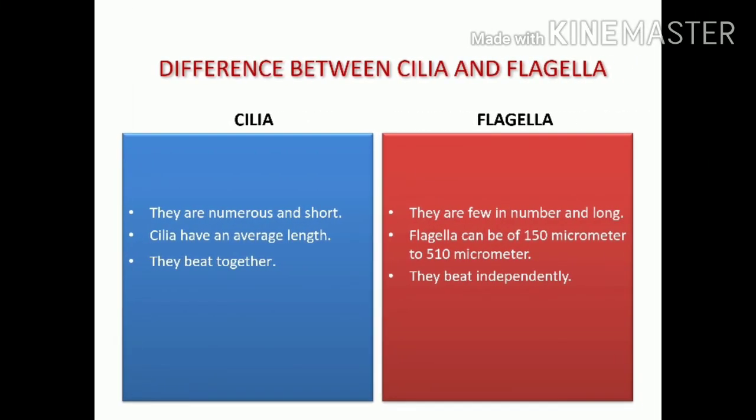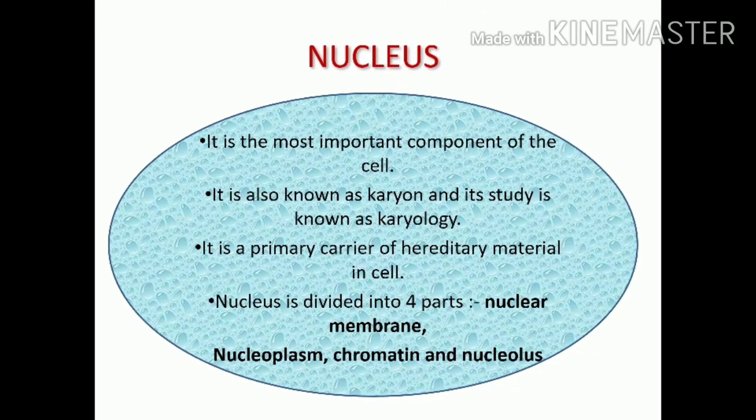Now let's have a look at their differences. Cilia are numerous and short. Cilia have an average length and they beat together, but in the case of flagella they are few in number and long. Flagella can be 150 micrometers to 510 micrometers and they beat independently.